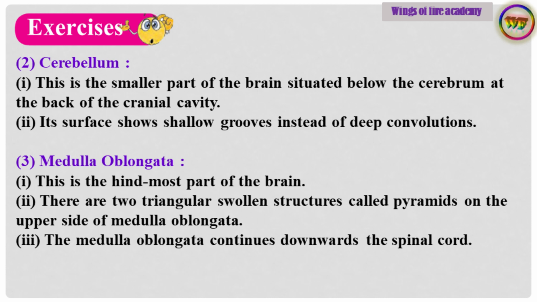Point number 1. This is the hindmost part of the brain. Point number 2. There are two triangular swollen structures called pyramids on the upper side of medulla oblongata. Point number 3. The medulla oblongata continues downwards as the spinal cord.